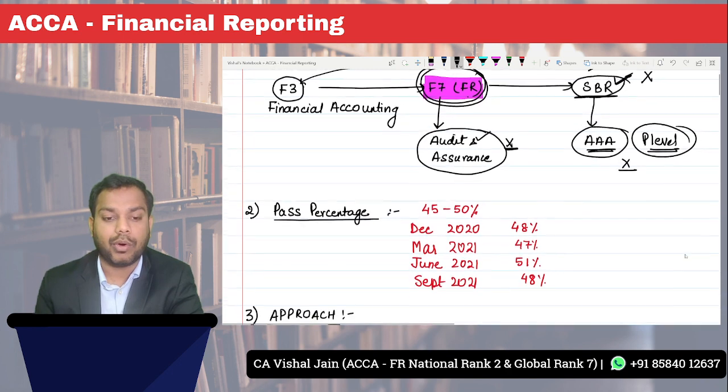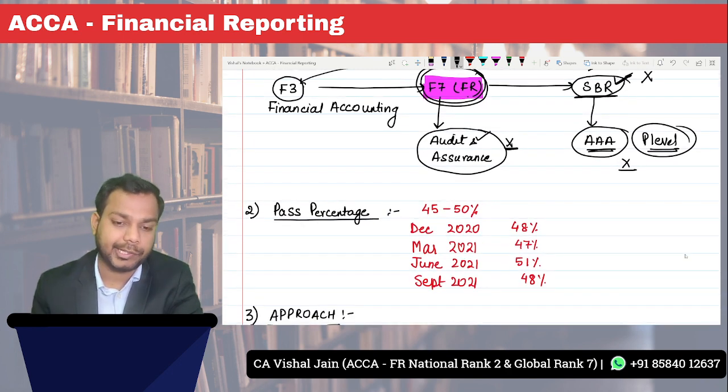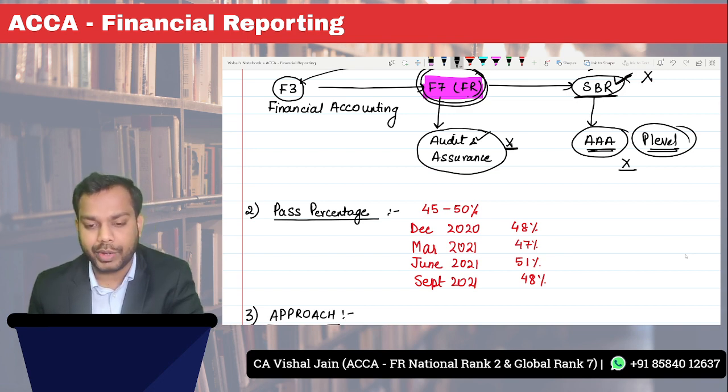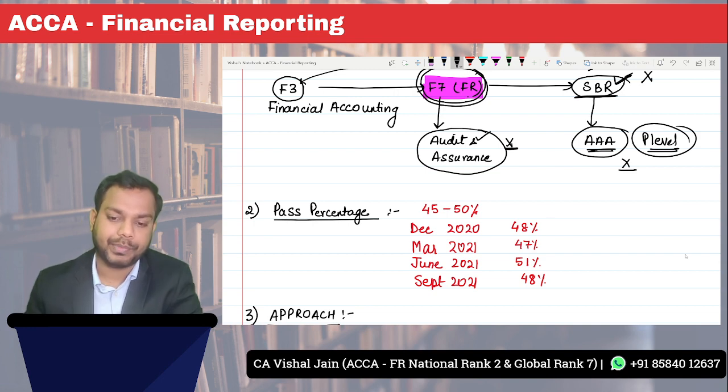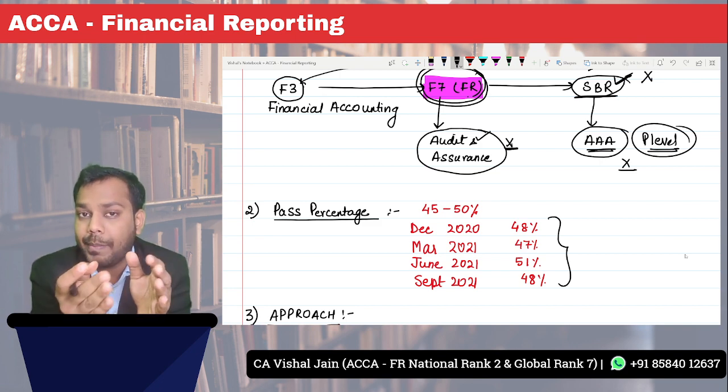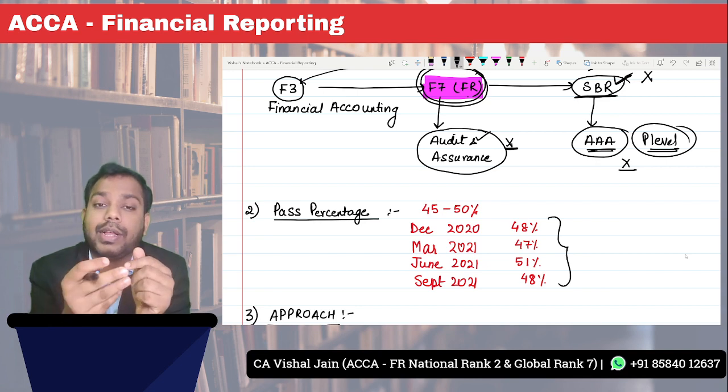Now let's move to pass percentages. The pass percentage generally ranges from 45 to 50%. In December 2020, it was 48%. March 2021, it was 47%. June 2021, it was 51%. And September 2021, it was 48%. So you can see the range is from 45 to 50%. If you are appearing for the exam, there is about a 50% probability that you will clear the exam.